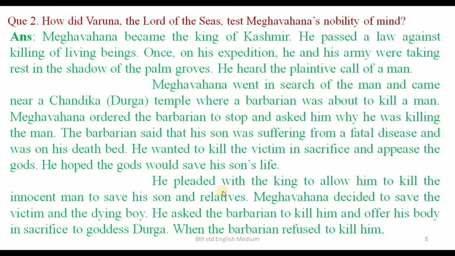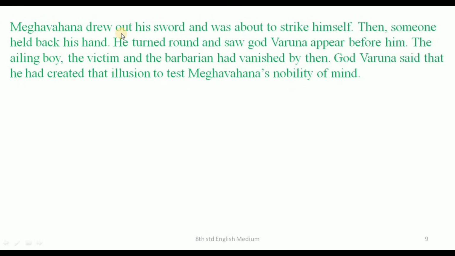He pleaded with the king to allow him to kill the innocent man to save his son and relatives. Meghavahana decided to save the victim and the dying boy. He asked the barbarian to kill him and offer his body in sacrifice to goddess Durga. When the barbarian refused to kill him, Meghavahana drew out his sword and was about to strike himself.